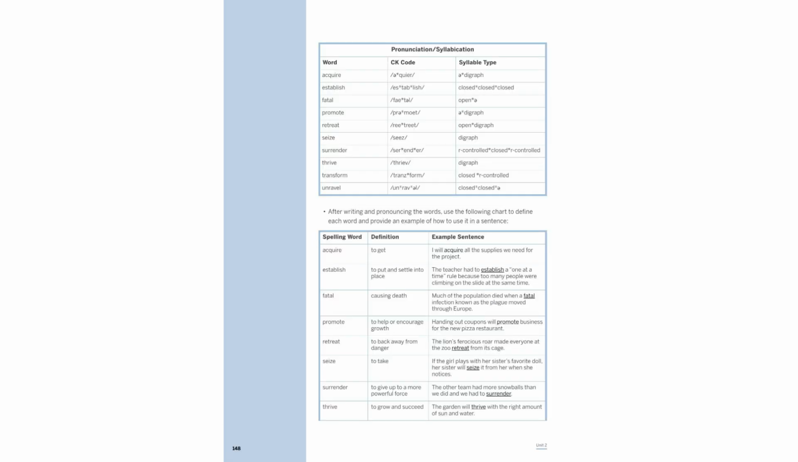Let's explore the pronunciation and syllabication of key spelling words. Acquire is pronounced a-kwire, with an r-controlled syllable type. Establish is /establish/, featuring closed syllables. Fatal is fay-tul, with an open syllable type. Understanding these patterns aids in mastering spelling and pronunciation, enhancing literacy skills.